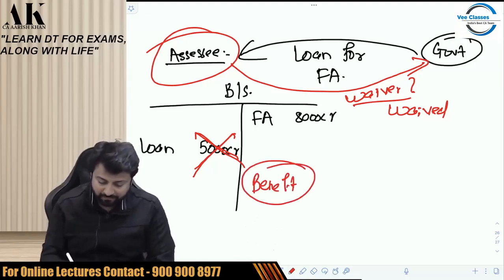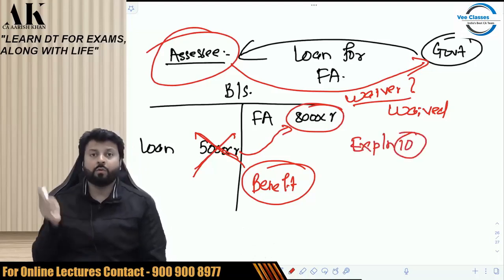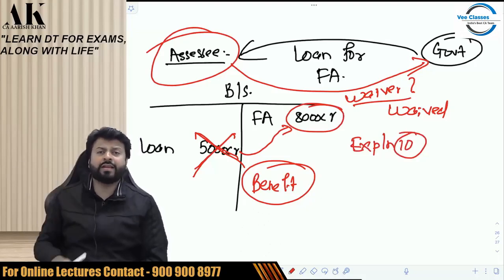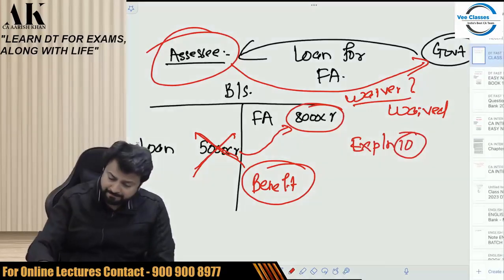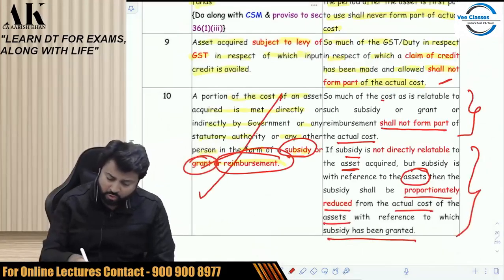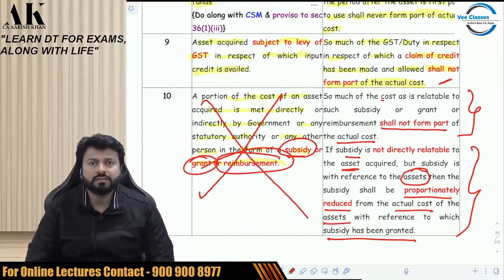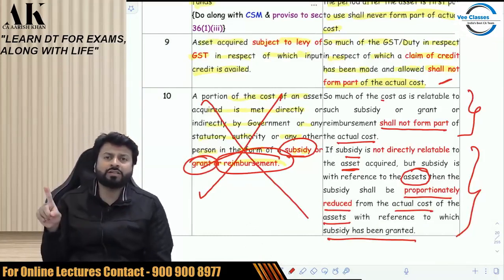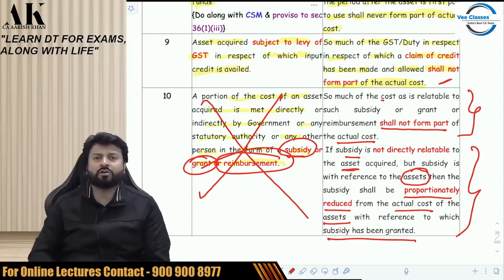Now, will this 5,000 crore be reduced from this as per explanation 10? You have to answer this first of all. Will this 5,000 crore be reduced from this 8,000 crore as per explanation 10? And the answer is no. This waiver cannot be reduced from what? It cannot be reduced from your actual cost.